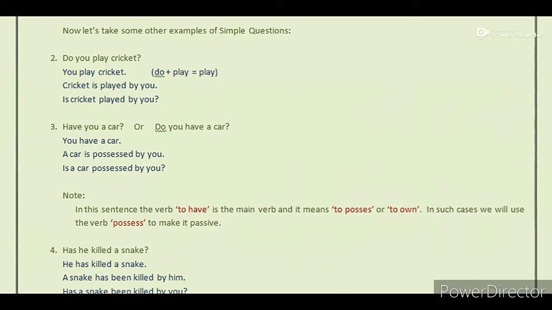And the final step, we will convert this passive voice into a question sentence. So, we will pick up the auxiliary is and place it before the subject. So, the answer is, is cricket played by you?